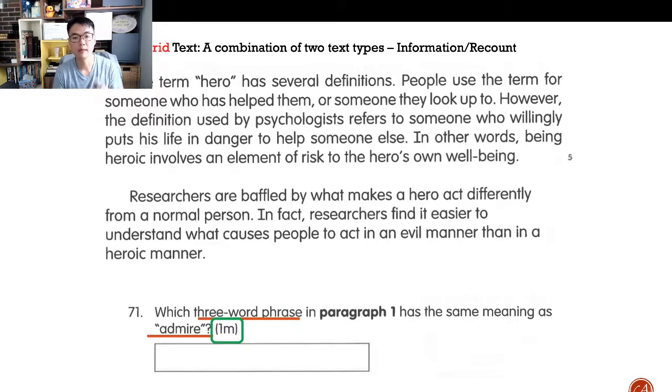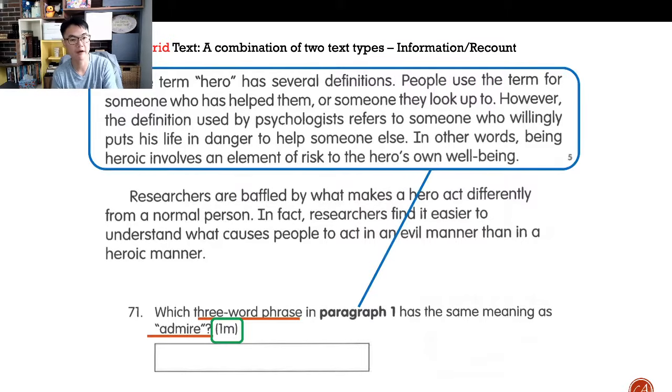Look up to, and of course you realize that look up to is a kind of phrasal verb. Look up to has this idea about admiring, even though the words look and up and to do not combine to give you that meaning. It's a phrasal verb in definition. So yes, very good. Well done. So the answer is over here in this first paragraph, and it's look up to. So that's our first answer, quite easy.